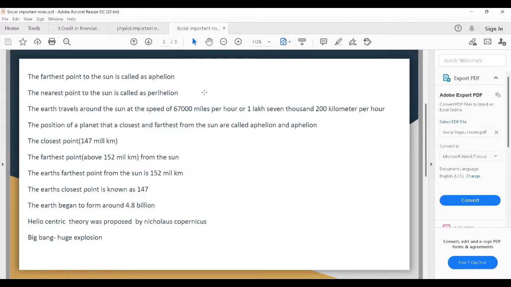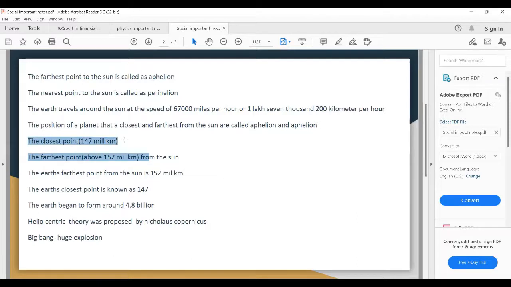The Earth travels around the sun. We already learned this. The Earth travels around the sun at the speed of 67,000 miles per hour and also 107,200 kilometers per hour. The positions of the planet that are closest and farthest from the sun are called aphelion and perihelion. Here there is a little mistake. Here there should be perihelion.